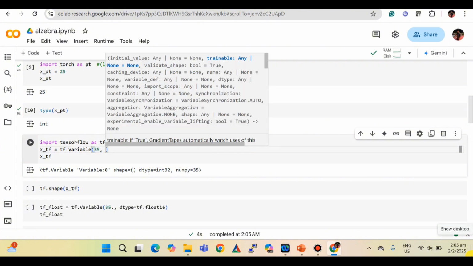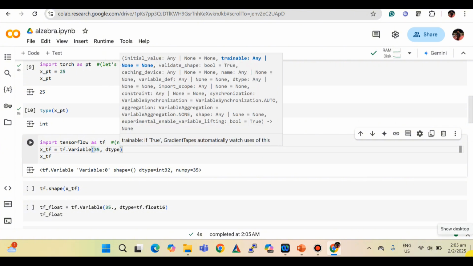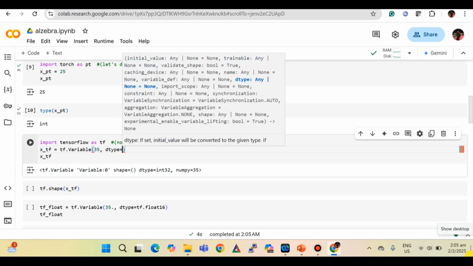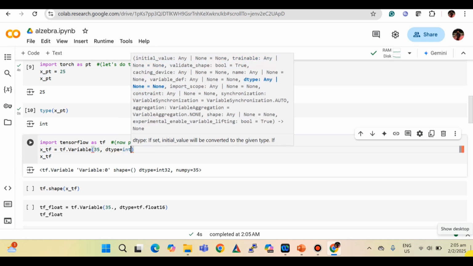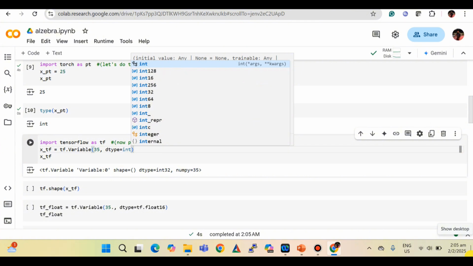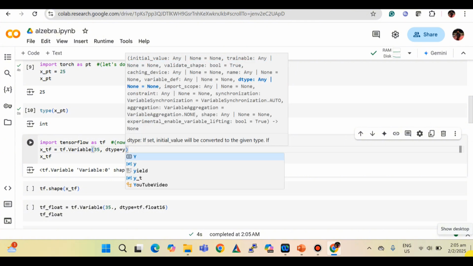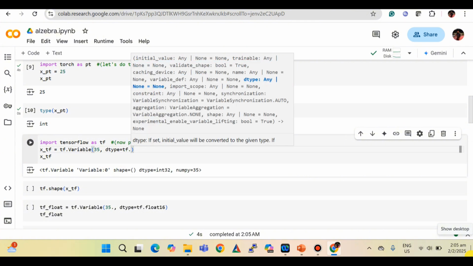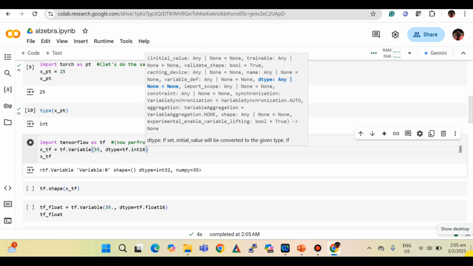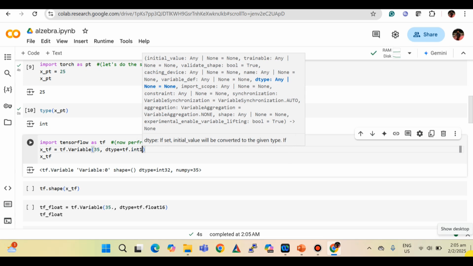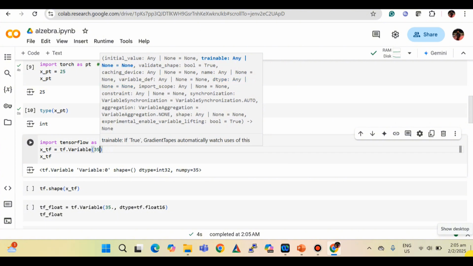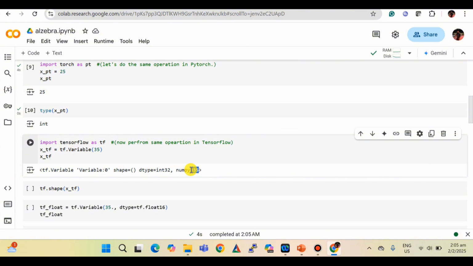If we give dtype equal to tf.int16, something like this, we can define it, but by default it takes integer. In the same way, if we want to define a float, we use the tf.float data type.